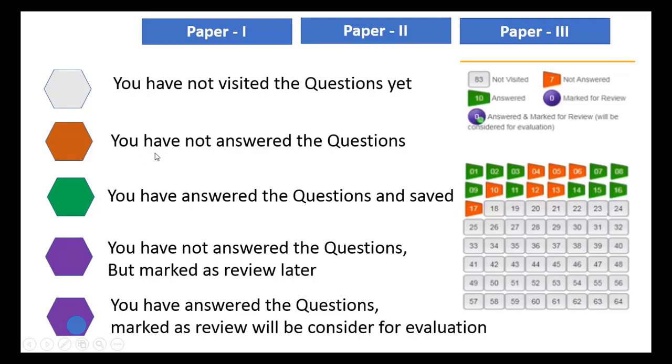The orange color indicates you visited the question but have not answered it. The green color indicates you have answered the question and also saved it. After saving, there is no editing.